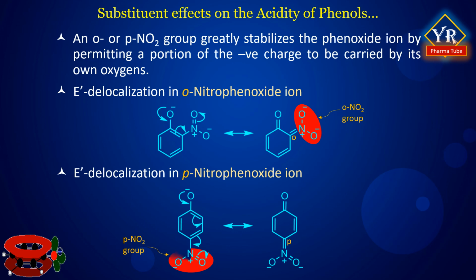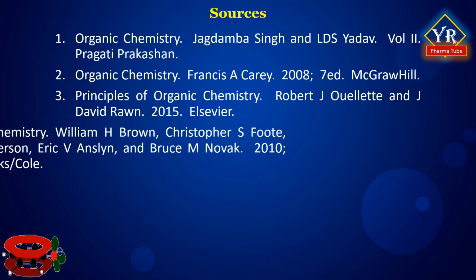A meta-nitro group is not directly conjugated to the phenoxide oxygen and thus stabilizes a phenoxide ion to a smaller extent. Meta-nitrophenol is more acidic than phenol but less acidic than either ortho or para-nitrophenol. Multiple substitution by strongly electron withdrawing groups greatly increases the acidity of phenols, as the pKa value for 2,4-dinitrophenol is 4 and 2,4,6-trinitrophenol is 0.4. These are the references followed for the lecture.